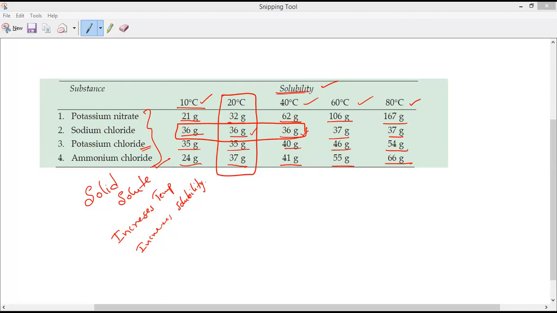Is filtration there? Crystallization is there. Crystallization and chromatography. Distillation is also there. Chromatography comes before distillation. Up to chromatography only. Other techniques we'll study later.